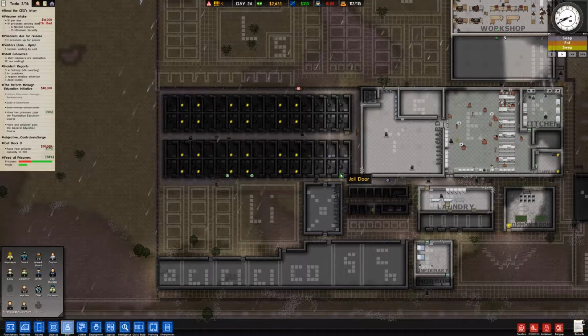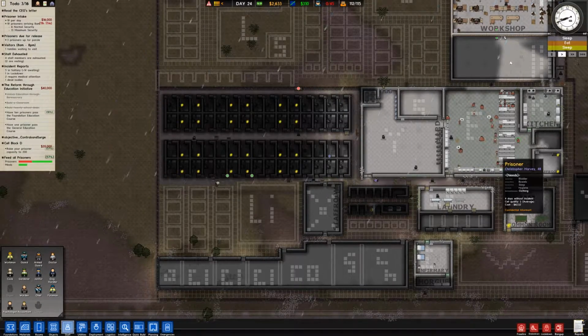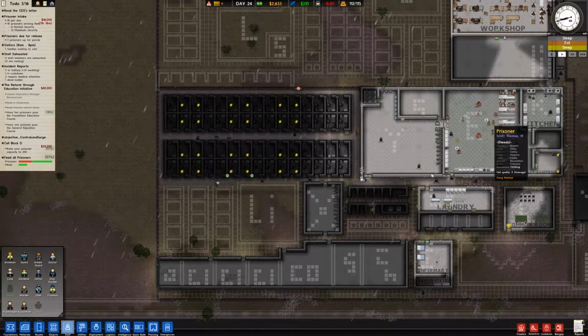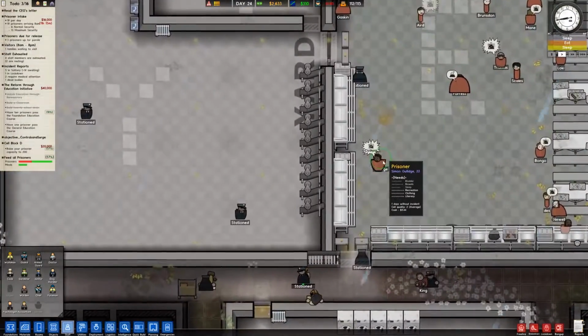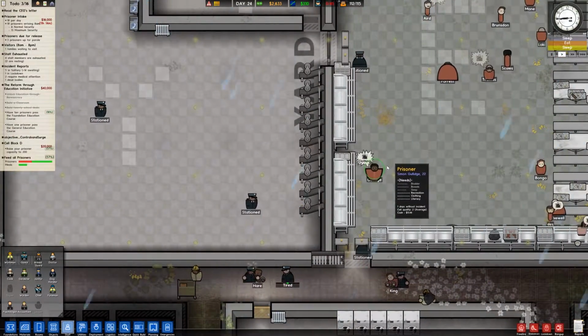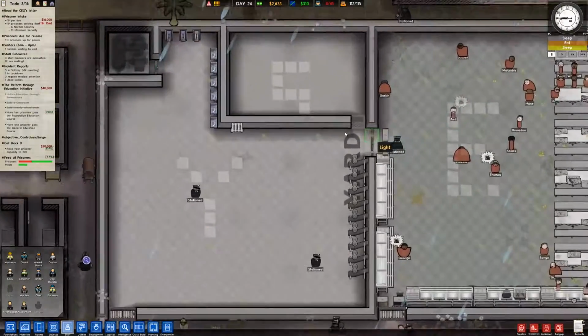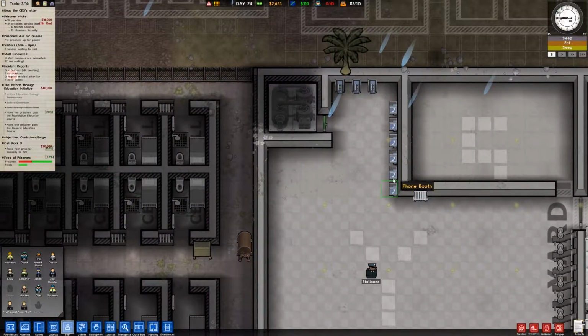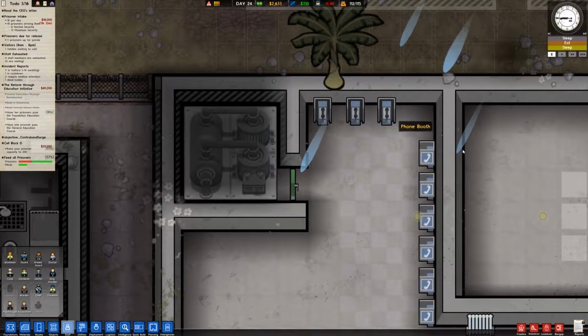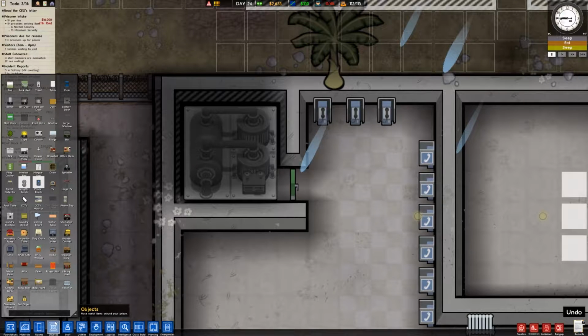Now I've also made some changes to the prison, and this has been running for just a little bit, so they're kind of getting on, but their needs are not that bad. They need recreation, clothing, and literacy. That's what they really need, is recreation, clothing, and literacy. I've gone ahead and I've put them a phone. This little corner over here was going to be the phone corner where they can go and make phone calls. I'm not sure how this works.